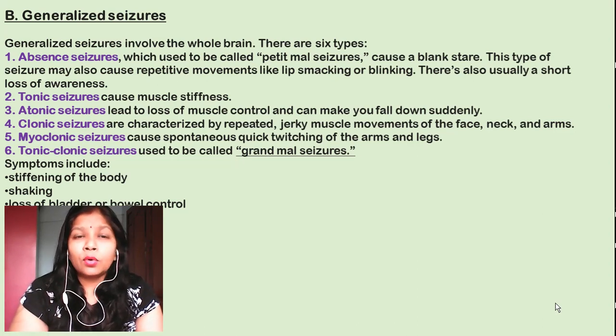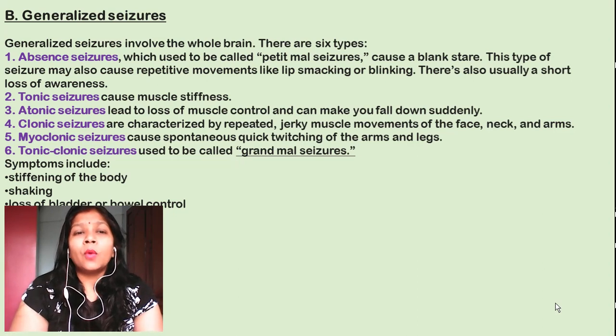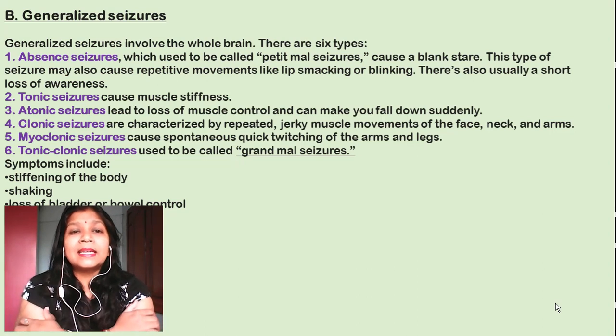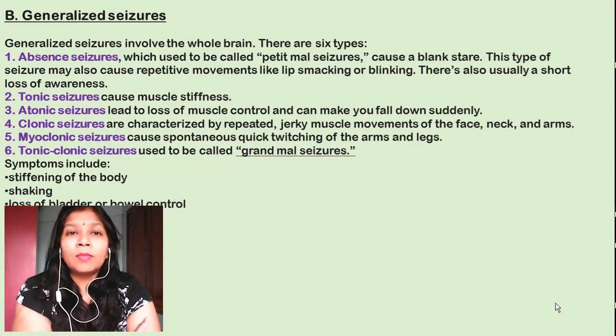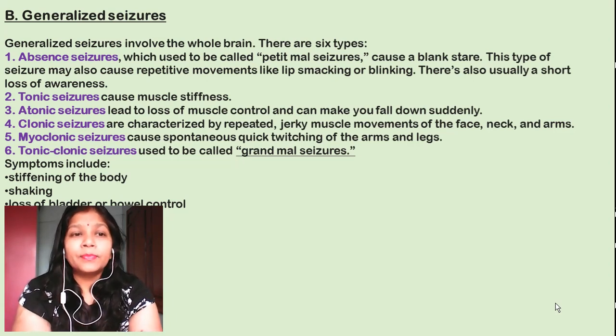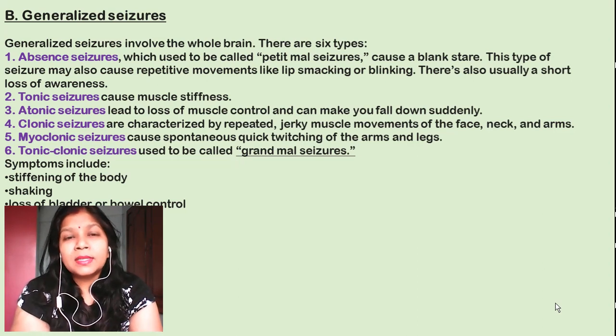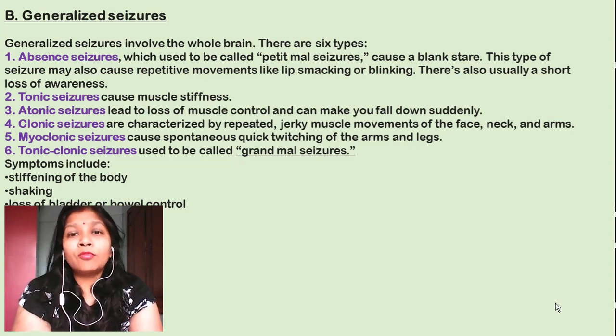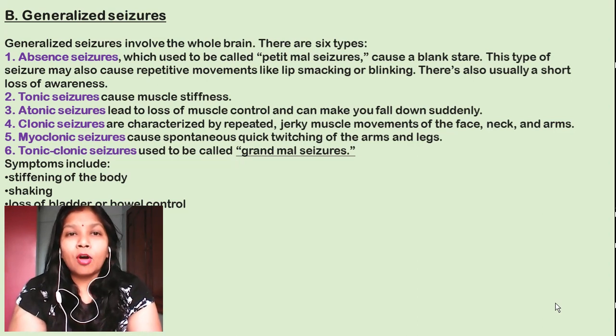Next is the tonic seizure. Tonic seizures mean muscle stiffness: the muscles get stiff, you feel your muscles are not working, and they become harder. That is called a tonic seizure. The third one is the atonic seizure. In atonic seizures, loss of muscle control occurs and can make you fall down suddenly. That means you don't have control over your body parts, and you fall down suddenly.